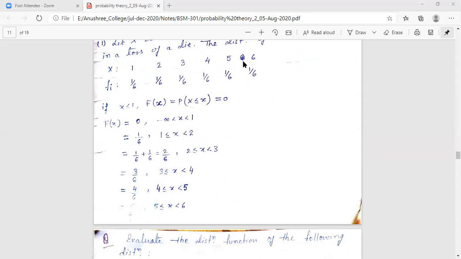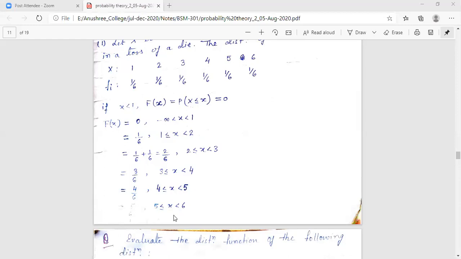Okay. What next? Now we have included up to 5. Now 6. Beyond 6, how much can I go? Nothing is given, so beyond 6 I can go up to infinity. So I will write the next part as probability x greater than or equal to 6, less than infinity. That means it is including 6. So how much probability? x equals 1, 2, 3, 4, 5, 6. So the sum becomes 6 by 6.